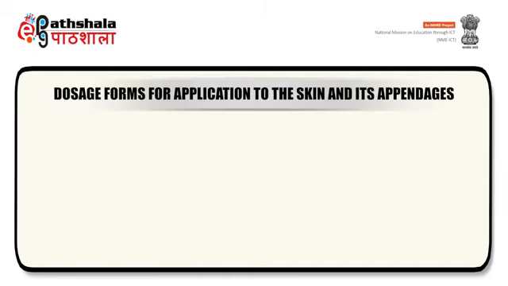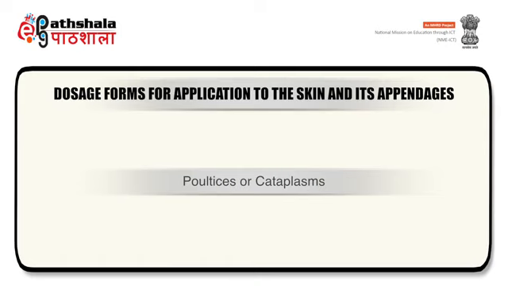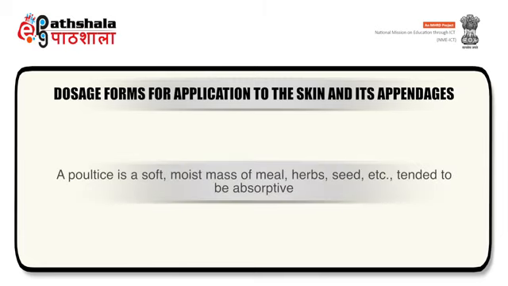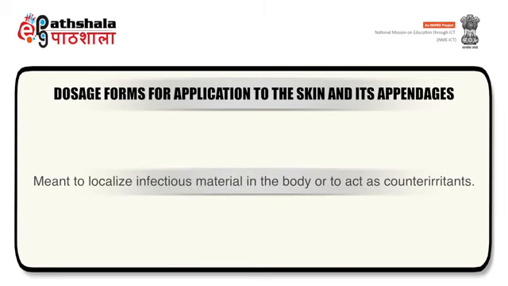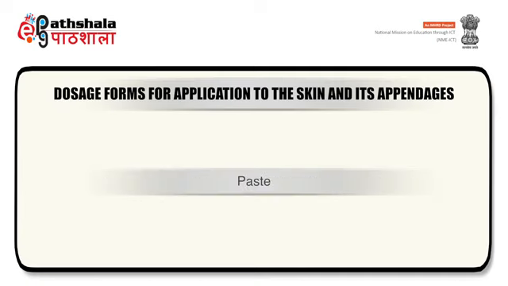Now we will discuss dosage forms for application to the skin and its appendages. First dosage form for application to skin and its appendages include poultices or cataplasms. A poultice is a soft, moist mass of meal, herbs, seed, etc., tended to be absorptive and are usually applied hot in a cloth. These are meant to localize infectious material in the body or to act as counter irritants. The next dosage form includes pastes.